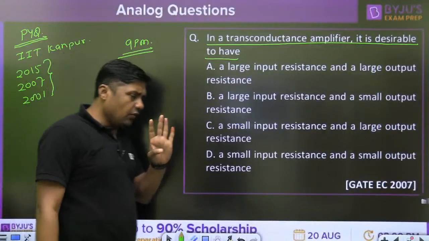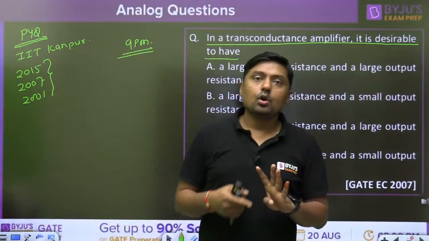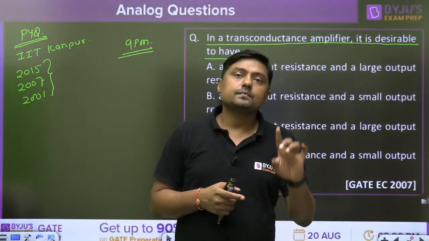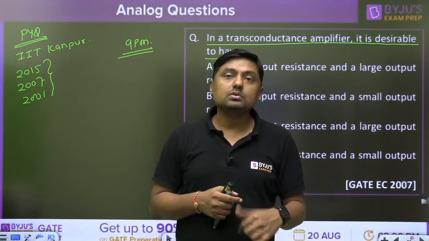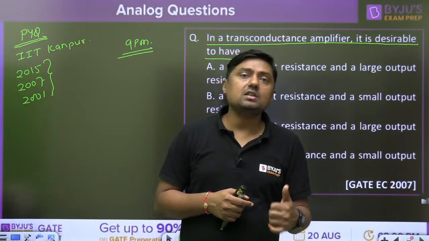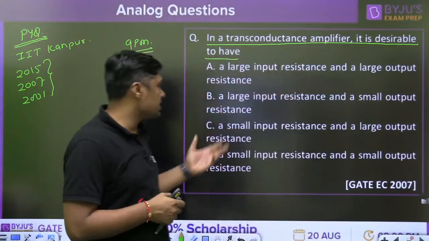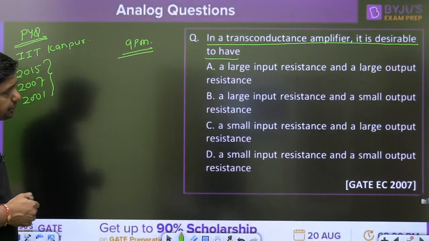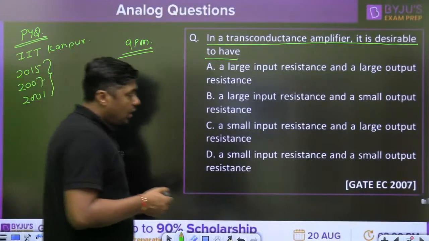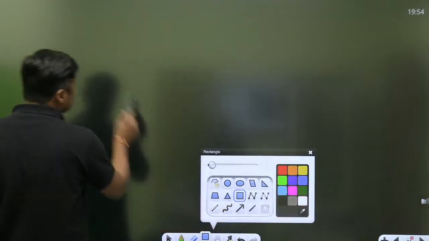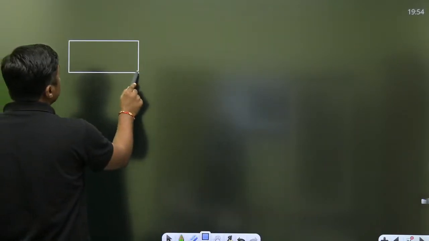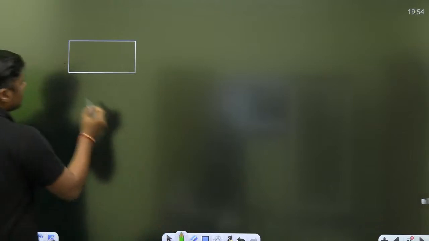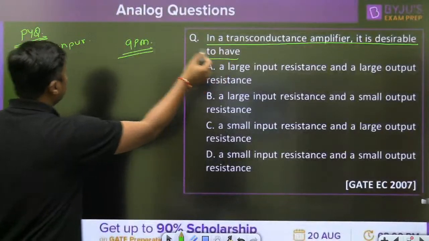Now we are having the 4 types of amplifier: voltage amplifier, current amplifier, transconductance amplifier and transresistance amplifier. So which answer is correct? It is a transconductance amplifier. Okay. Now my dear, always remember, transconductance means GM.